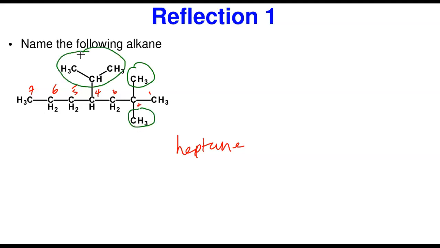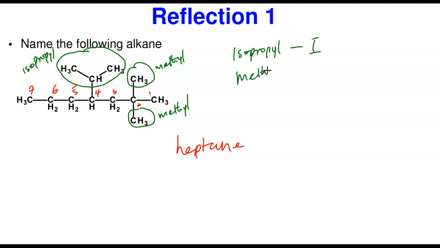So what is this? Remember, this is methyl. This is a methyl group. This is methyl. What is this? This is 1, 2, 3. So this is isopropyl. So what that means is that isopropyl is attached at carbon number 4. Methyl is attached at carbon number 2, both of them. So we have to mention both of them. So to alphabetize, remember, isopropyl is I, methyl is M. Which one comes first? I comes first.